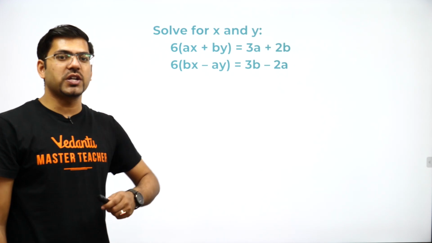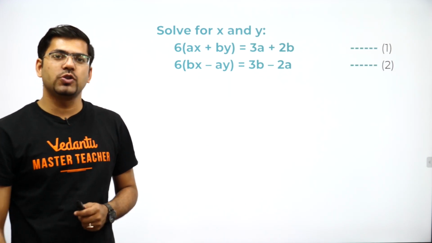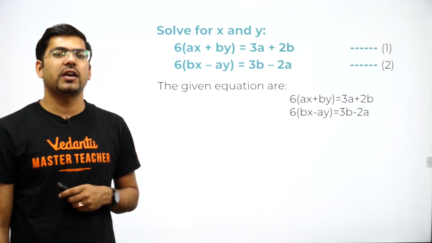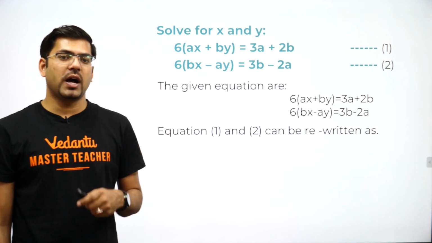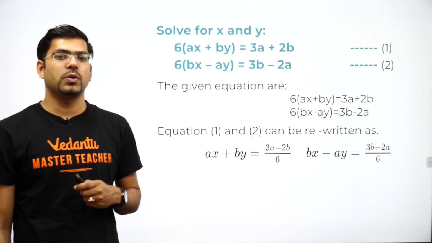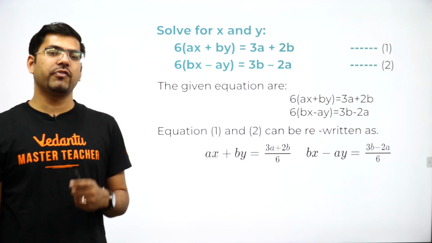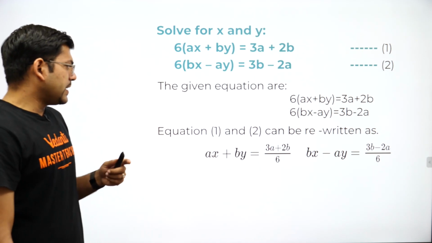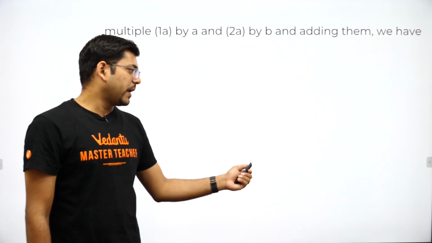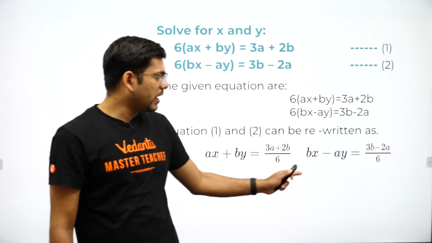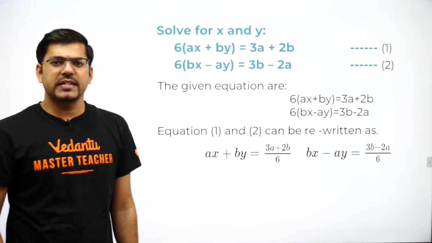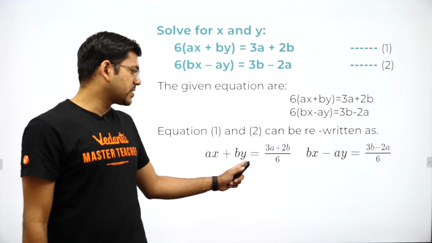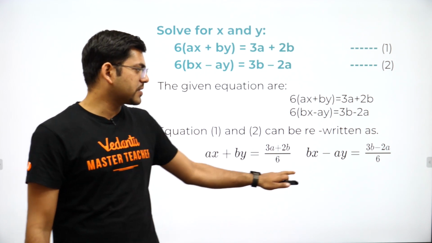Now, for solving this equation, first of all, write given and assume both the equations as first and second, and thereafter you write the equations as, send 6 to the other side, and you will write ax plus by is equal to 3a plus 2b divided by 6, and similarly for the second equation, bx minus ay is equal to 3b minus 2a. Now guys, you would be able to see here plus by and here minus ay. So it is up to you which method you use, but I am using elimination here and I want to eliminate this y term. So this is by and this is minus ay.